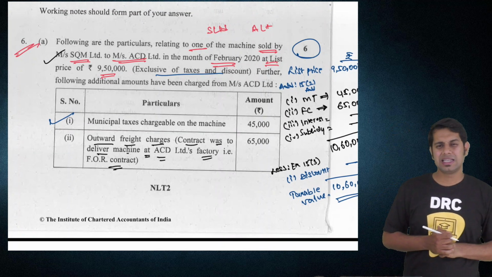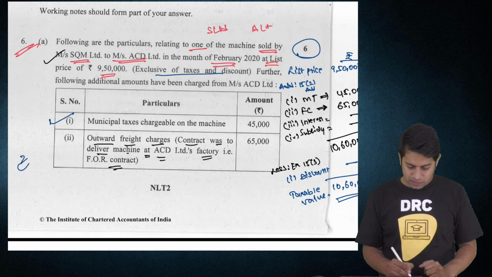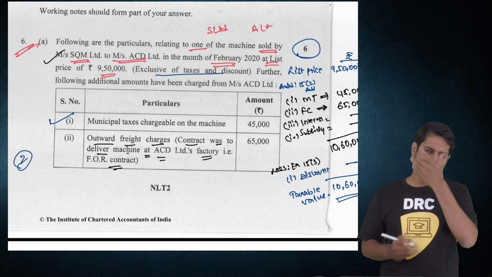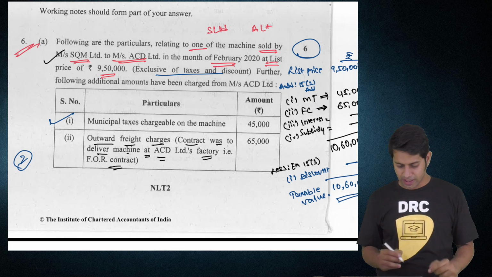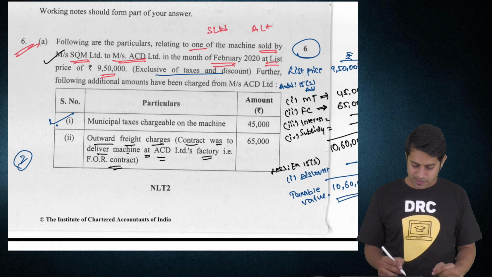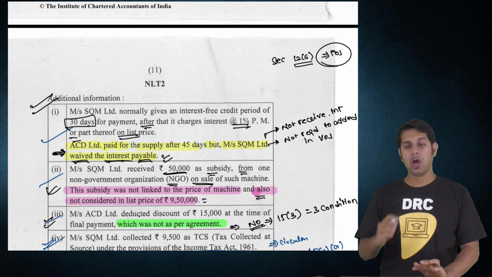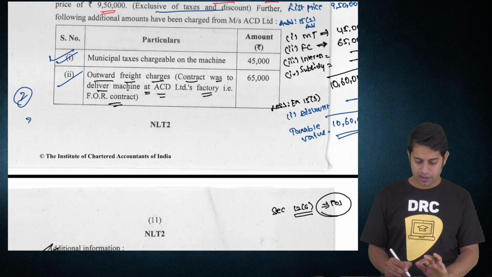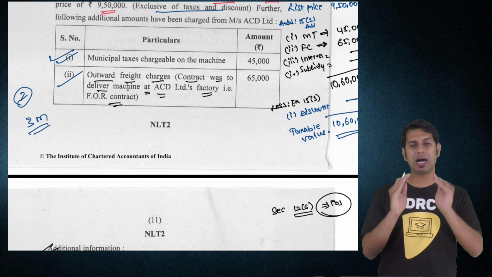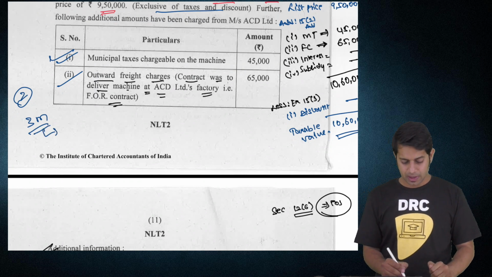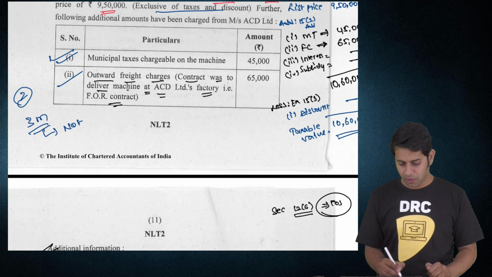When will I get the entire 6 marks? You will get 2 marks for your workings. Whatever answer you have found, 10,60,000, you will get 2 marks. How many adjustments are there? 1, 2, 3, 4, 5, 6. For these 6 adjustments, you will get 3 marks. Half mark for each and every adjustment if you write a note for this adjustment.